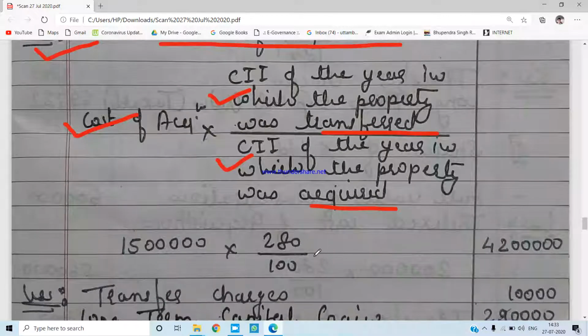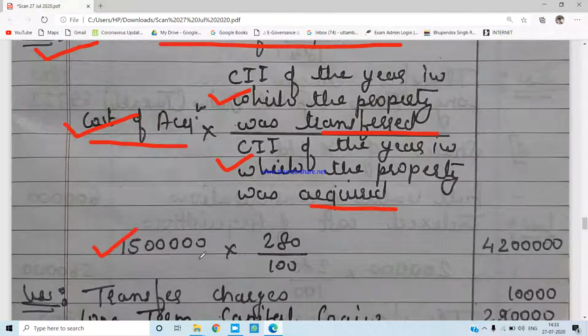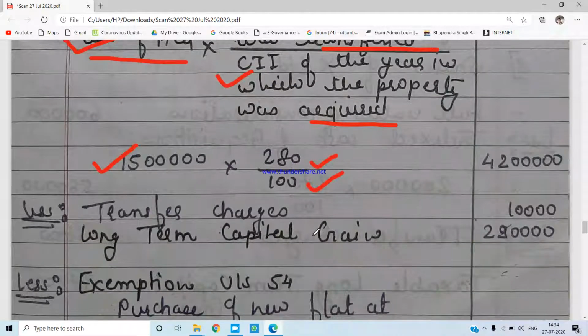Now, this residential asset has been acquired by Miss Aditi prior to 1/4/2001, and that is why the fair market value of the asset will become the cost of acquisition. We have been given the fair market value as rupees 15 lakhs as on 1/4/2001, multiplied by 280, that is the cost inflation index of the year in which the property was transferred, that is of the year 2018-19, divided by 100, that is the inflation index of 2001-02.